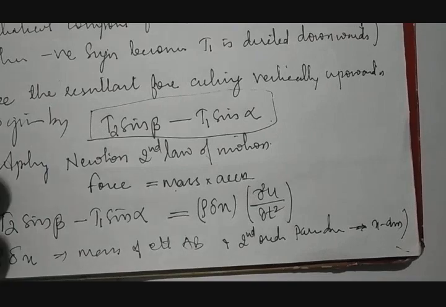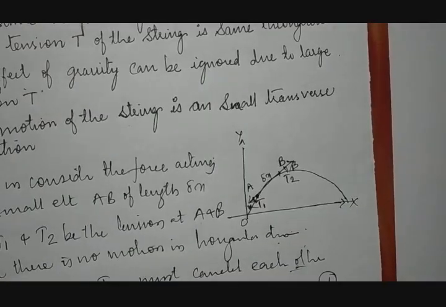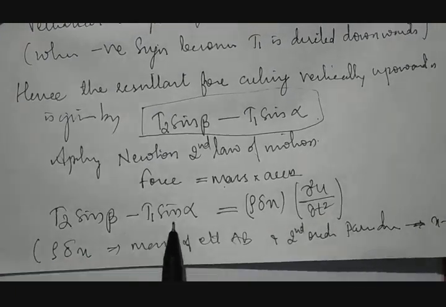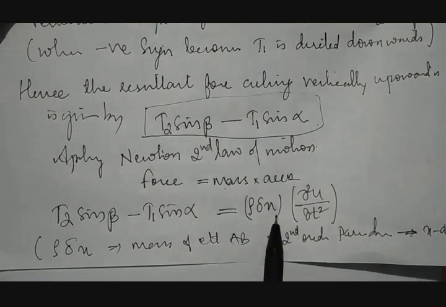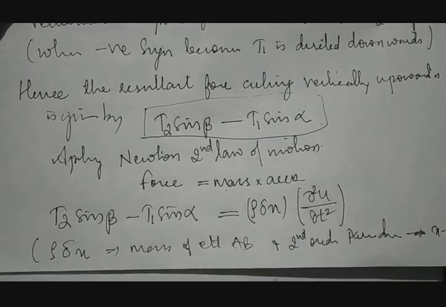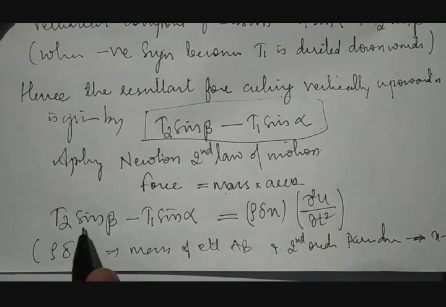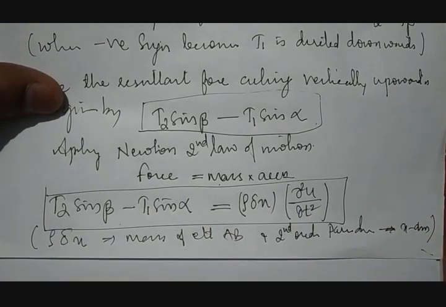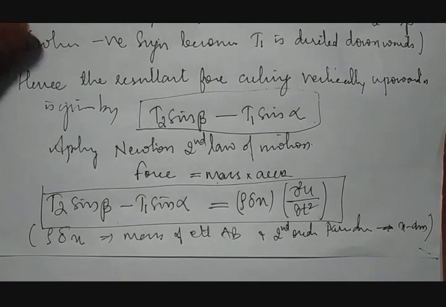Then let us continue. We can see this result as per Newton's second law of motion. The result comes like T2 sin beta minus T1 sin alpha is equal to rho into delta x of ∂²u/∂t². Divide this equation, which I call equation number 2, throughout by T, where T is nothing but tension.